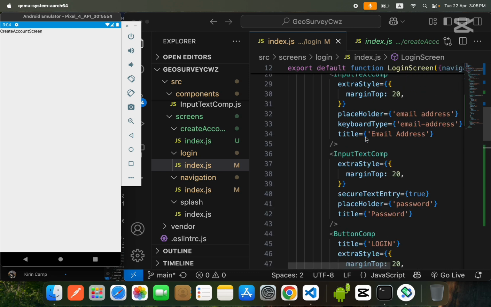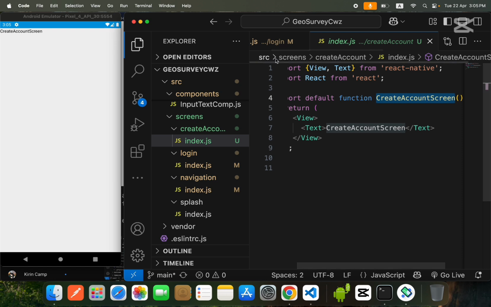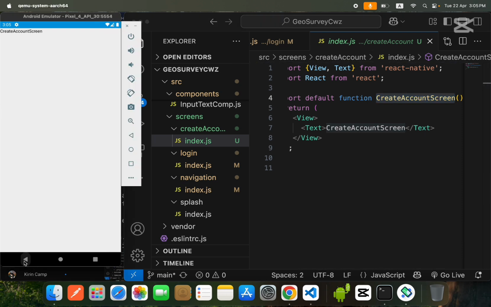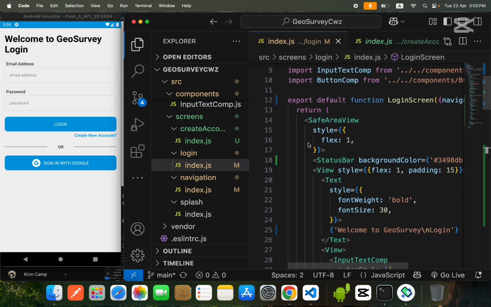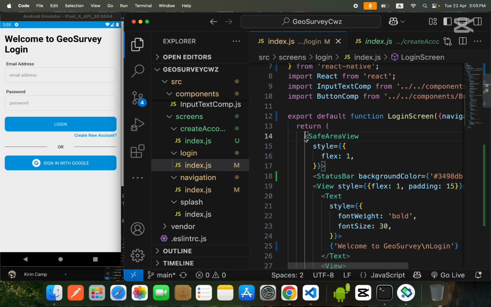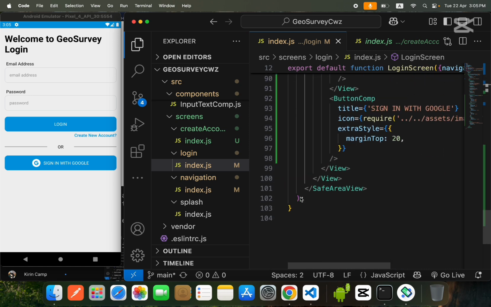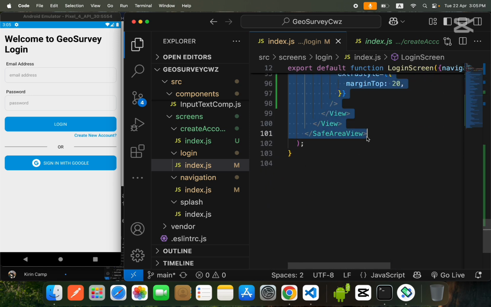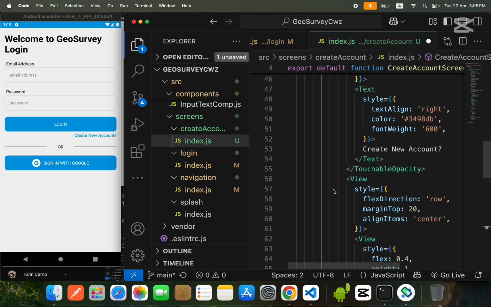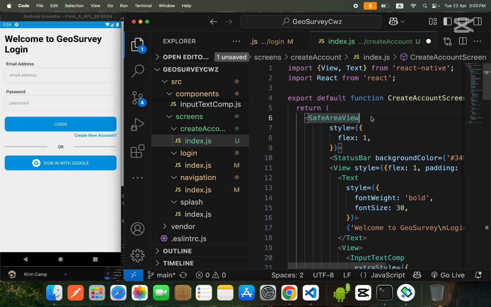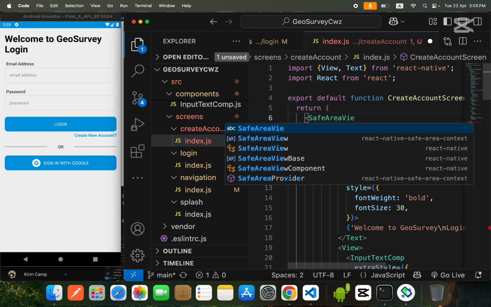Okay friends, so now what we will do in the create account screen, I will copy my code from the login screen, from this heading to this login button. So I will take a safe area view, copy the whole thing, paste it over here, and first of all I will import this safe area view.